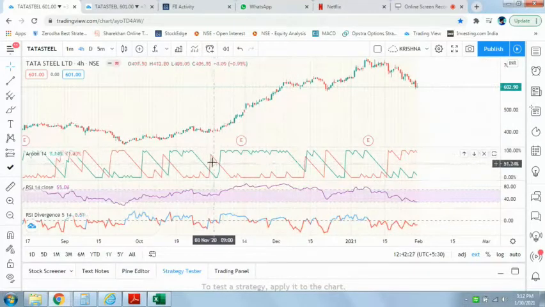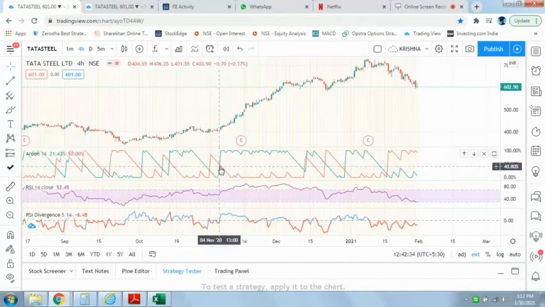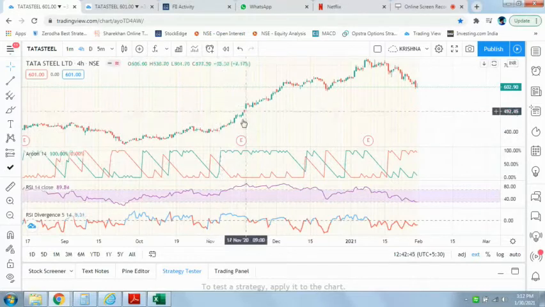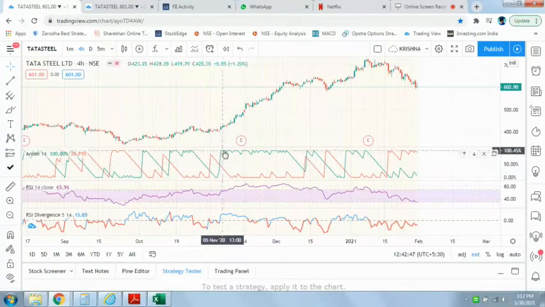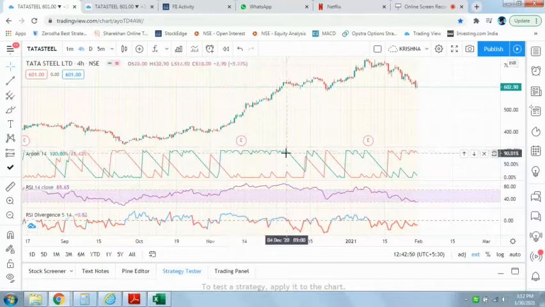Here you see there is a cross and the stock price was continuously increasing, and as long as the green line stays on the top, here on the left side you can see it is 100, and the red line, that is the bearish line, it is 0. So continuously the bullish line was 100 and the bearish line was 0, and the price was continuously increasing.